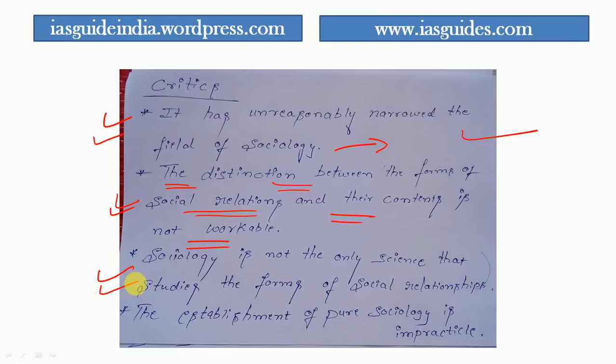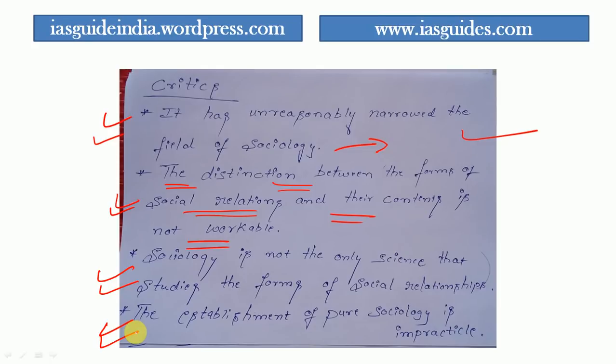Social relationship, which the specialist school has claimed for sociology. Economics is a subject where we can also study different interactions between social beings. That is also not acknowledged by the specialist school. Okay, that is what the critics of the specialist school say. Critics always criticize in this fashion. And they also tell that the establishment of a pure science, the establishment of pure sociology, is actually impractical.